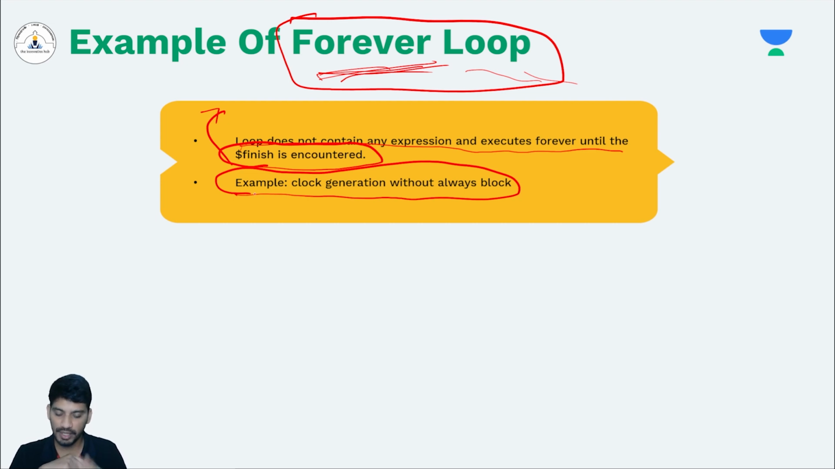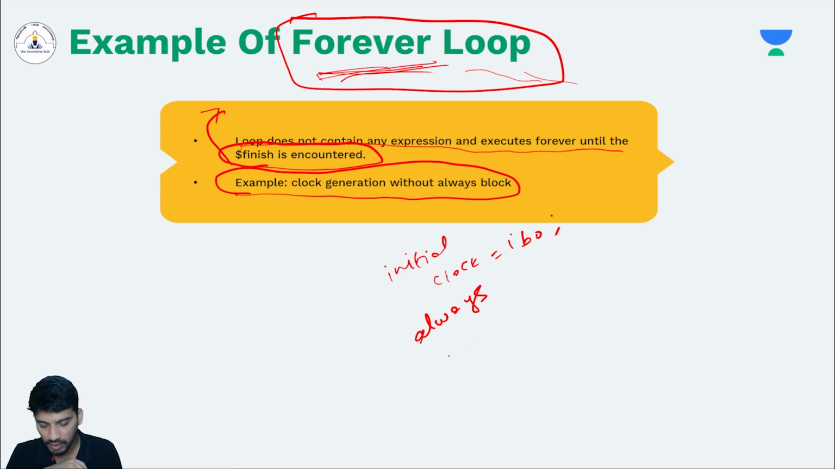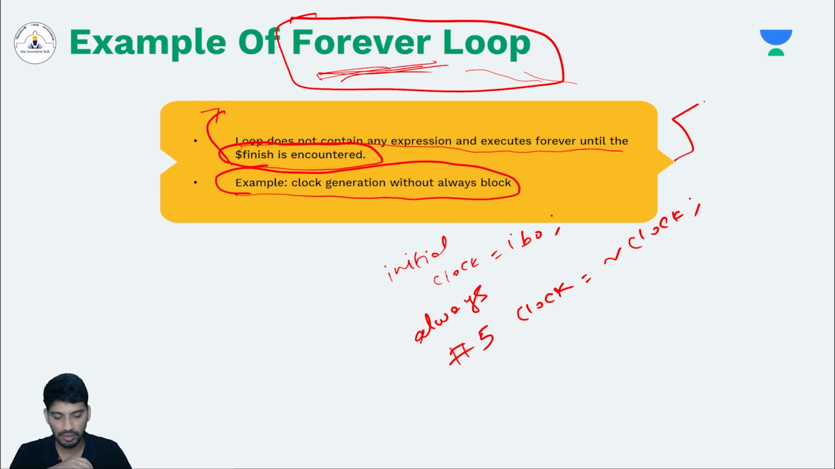Earlier, how did we generate the clock? We used initial clock equals 1'b0, and then we used an always block: always after 5 nanoseconds, clock equals negation of clock. We used clock generation like this. So what does it do? Initially at 0, clock is 0. After 5 nanoseconds, clock changes from 0 to 1. Again after 5 nanoseconds, it changes from 1 to 0.